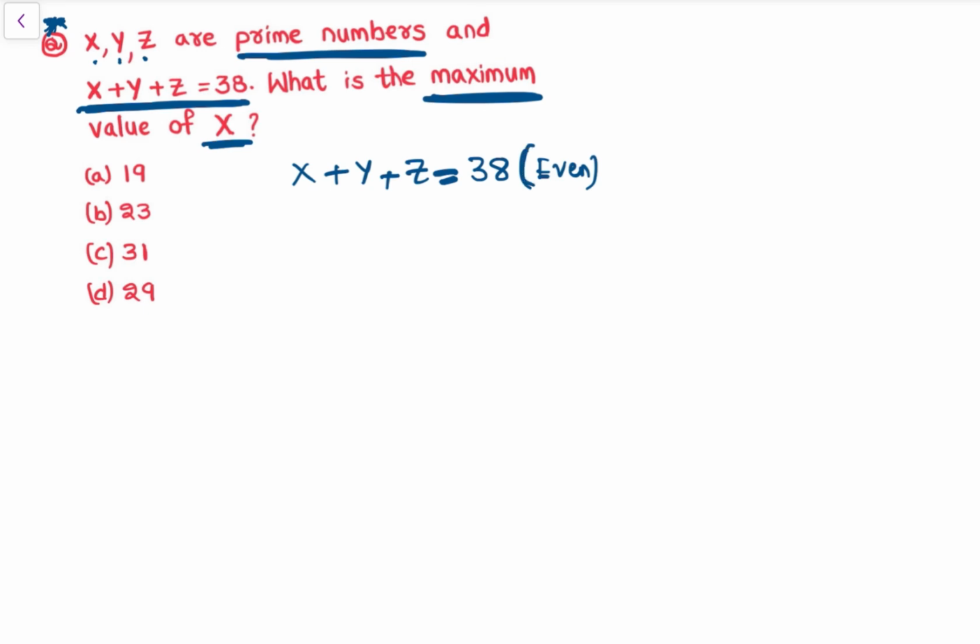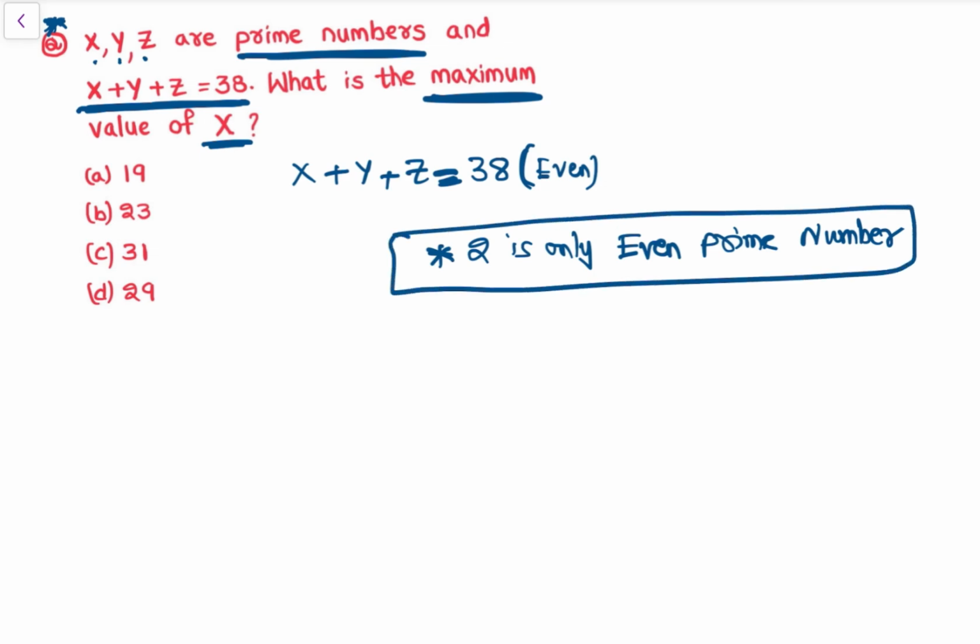Now we know भाई अब sum even आ रहा है, ठीक है, so we know भाई 2 is the only even prime number, only even prime number. ठीक है, we will use this fact. अब देखो 3 numbers हैं, अब देखो इधर even number आना है, 3 numbers को add किया, ठीक है, 1 will be even and other 2 are odd. 1 is even, other 2 are odd.